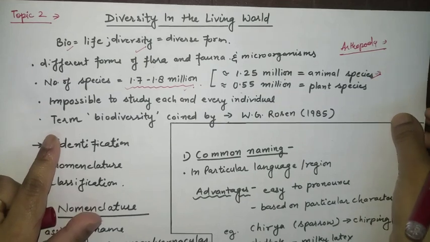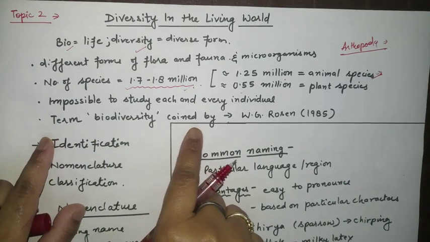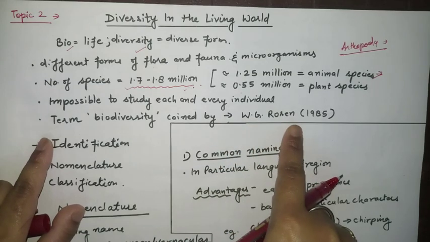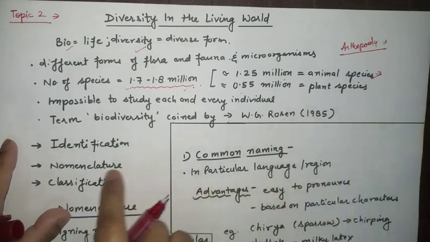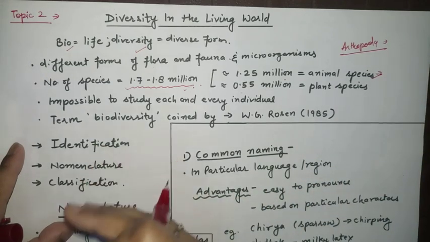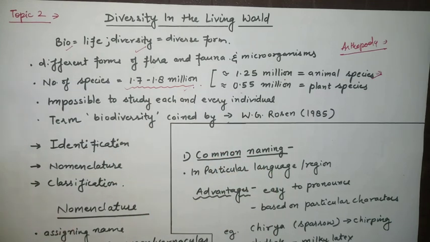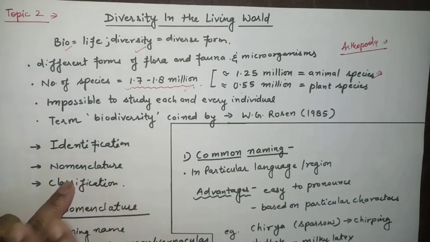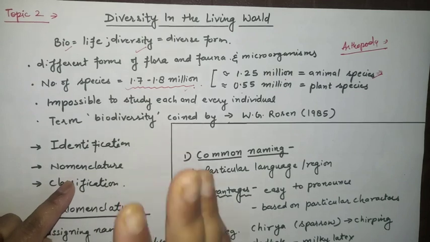Now the next point is the term biodiversity. This biodiversity is a term coined by W.G. Rosen in 1985. Alright, so there are different steps by which we can study these diverse forms of life. For example, in your garden if you see, there are a number of species, this is a small area. As we increase the area, the number of species will also increase. So we can say more the area, more the number of species.